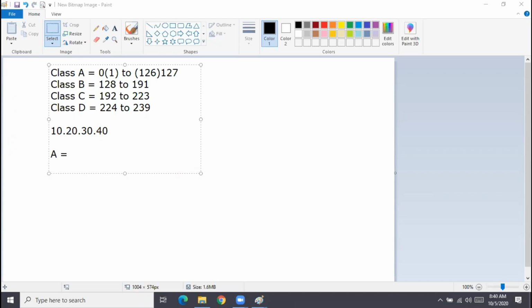What is the format for class B? Network, network, host, host.